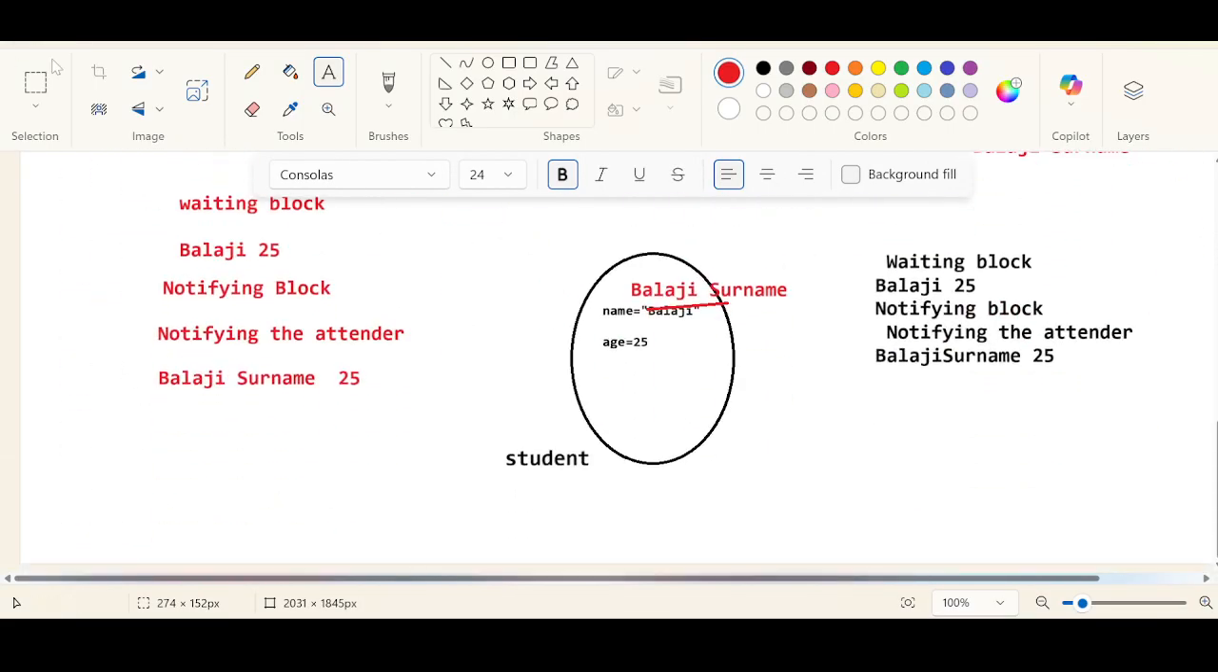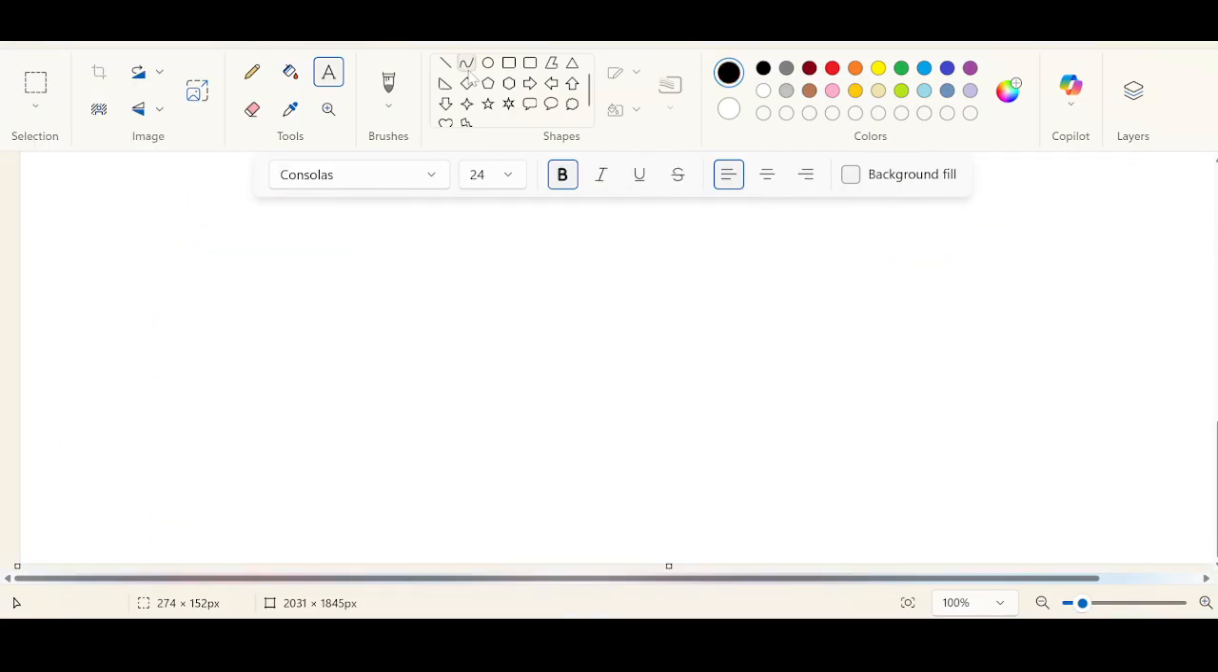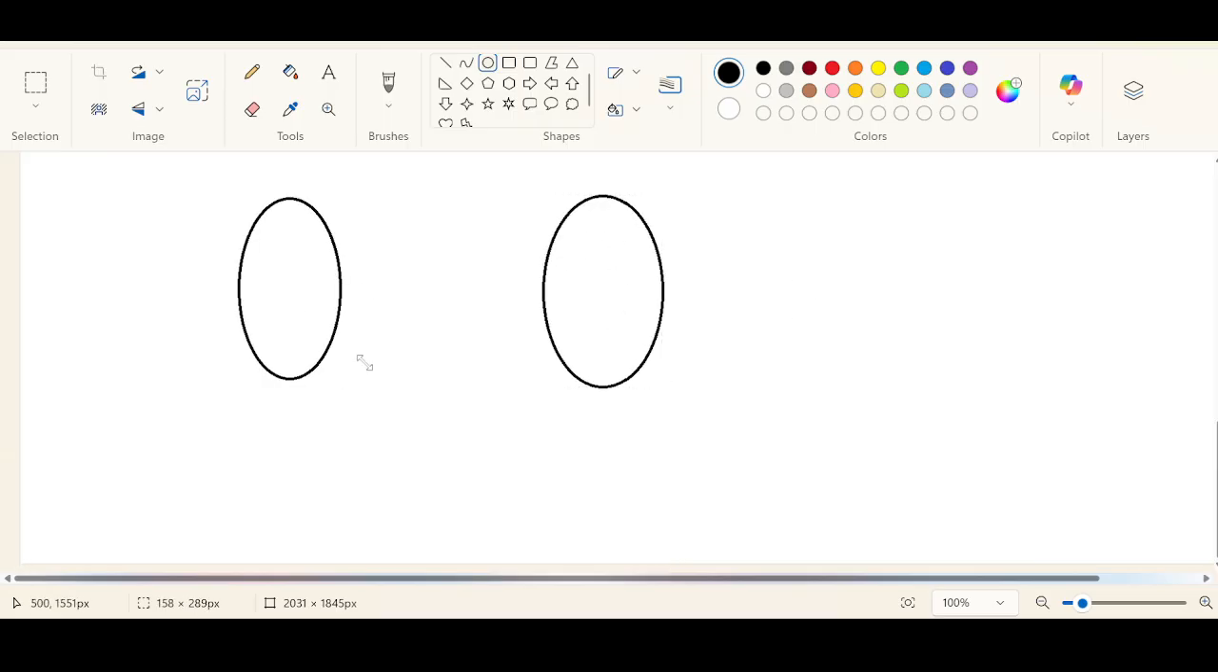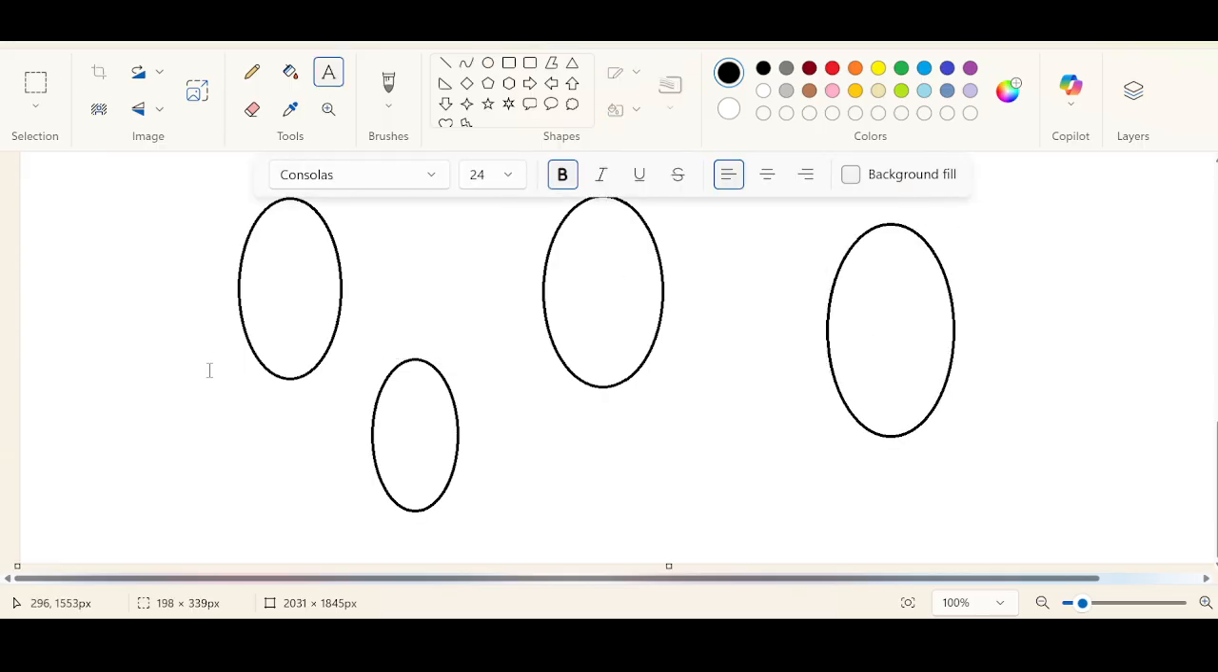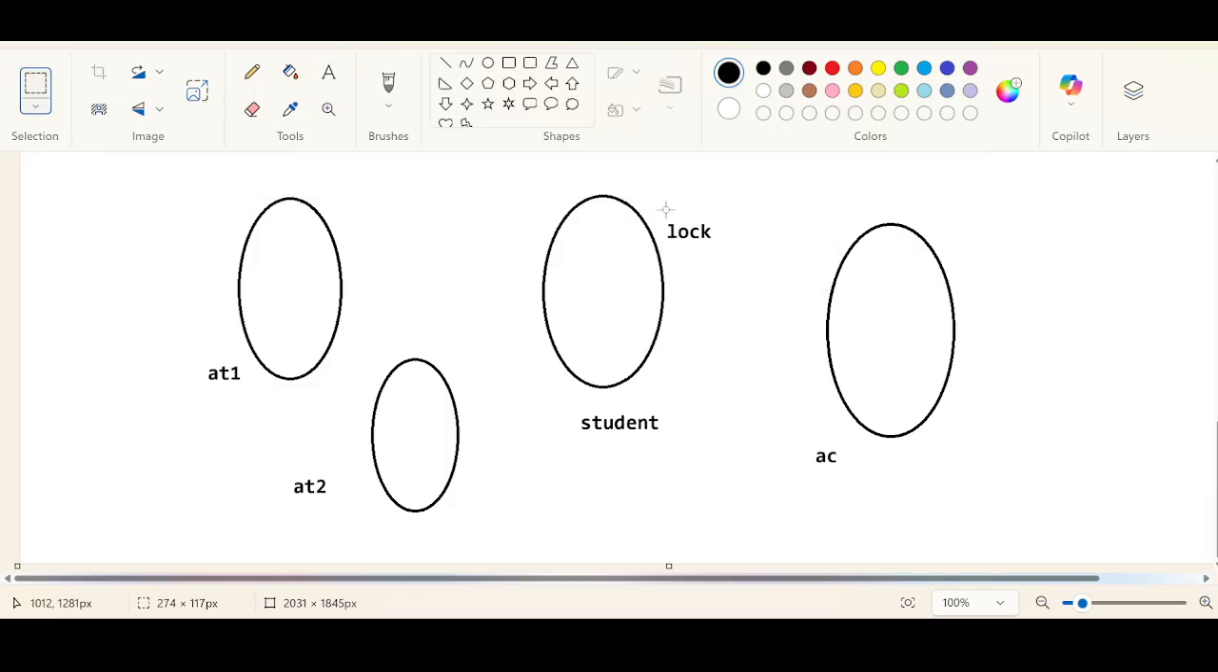What we have done so far is, let me say, you have the common student object. You have created two attender objects and one accountant. A1, A2, and AC. So this is the student. How many locks does an object have? Only one lock. The thread scheduler will ensure, because of the CPU cycle, that any one thread will be getting this lock at any point of time.